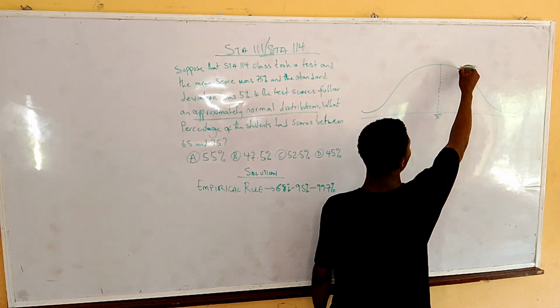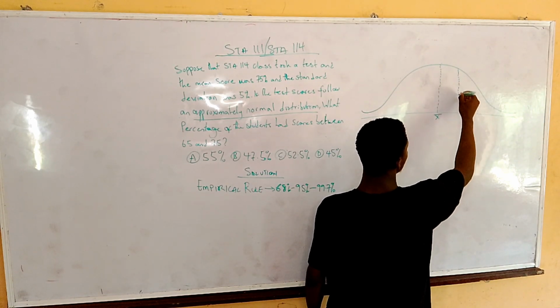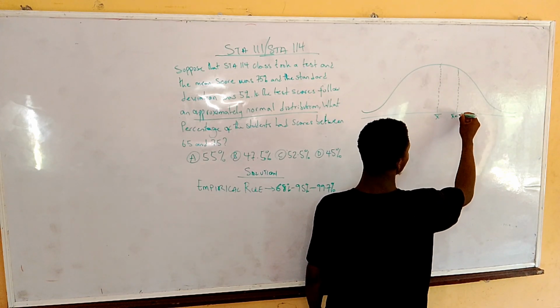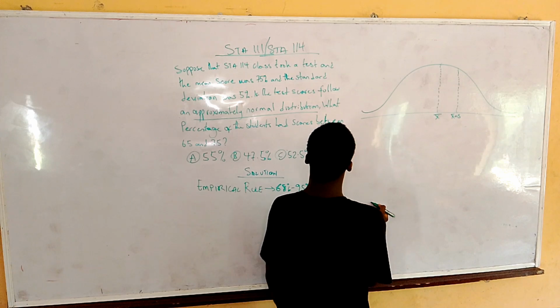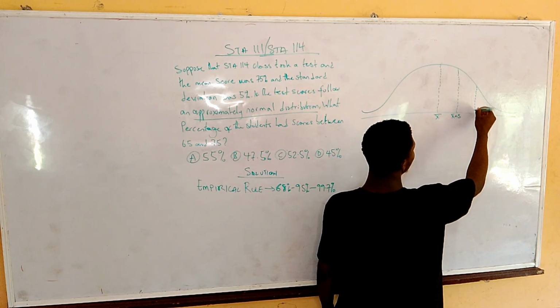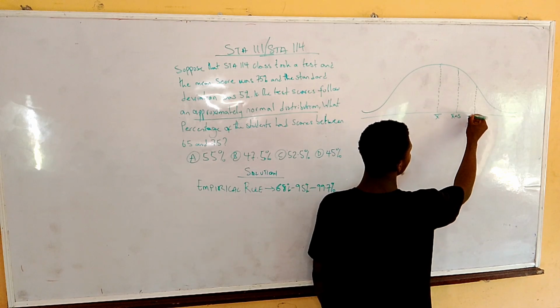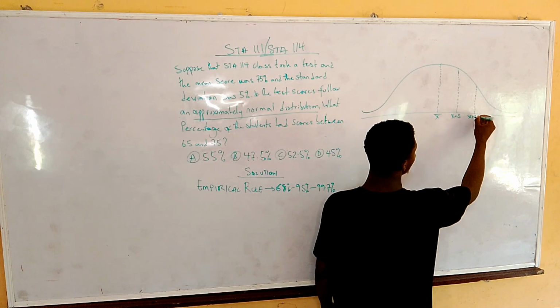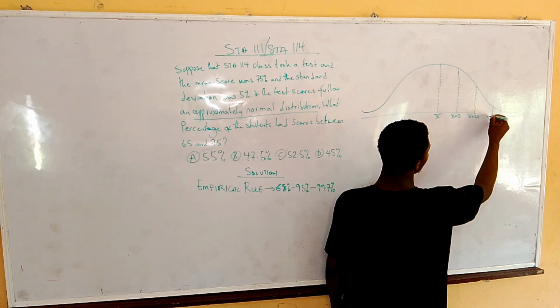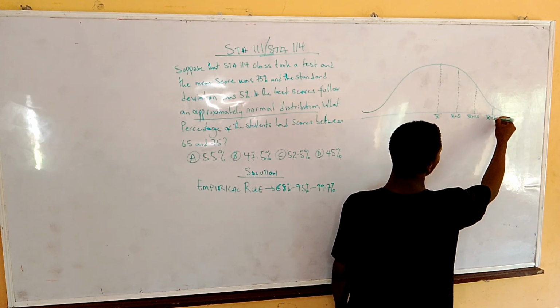So any deviation away from this mean is what we call the standard deviation. So this is x bar plus s. Then we have the second deviation away from this, which is x bar plus 2s. We have the third deviation, which is x bar plus 3s.